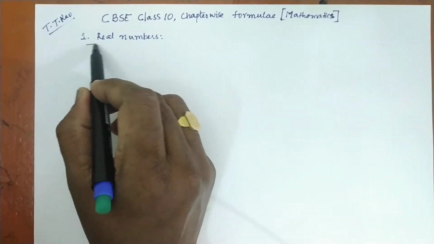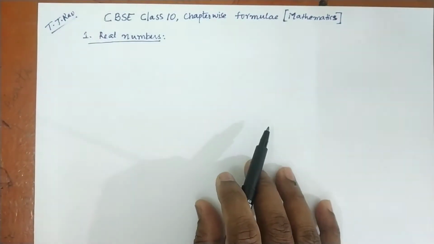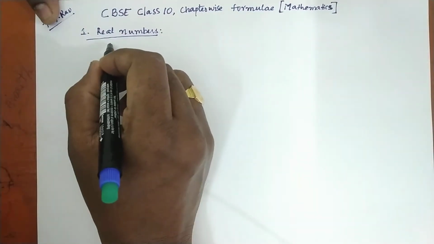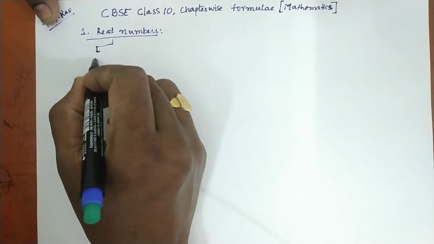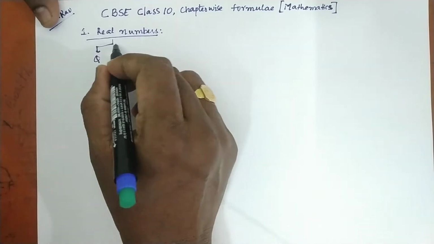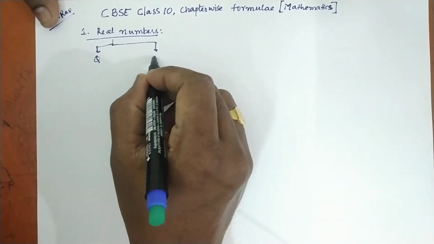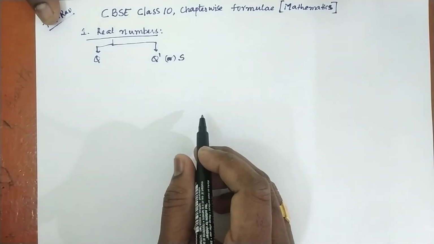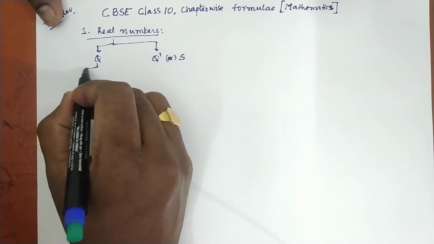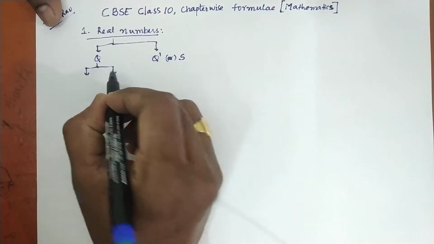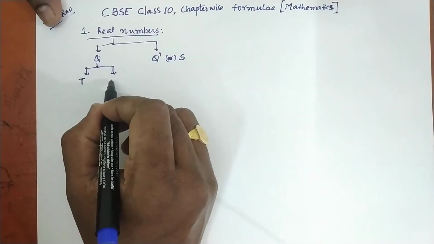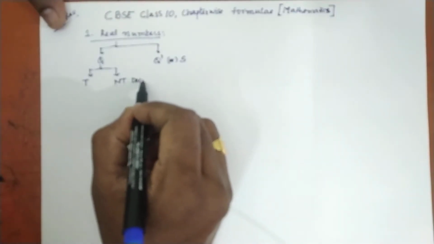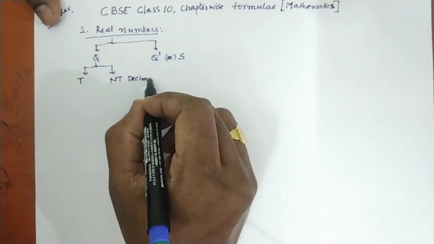So in real numbers, first of all we have to know a few things about real numbers. Real numbers are classified into two types, rational numbers and irrational numbers. Irrational numbers are also called surd numbers, so that is why they are denoted by S. Rational numbers are again of two types, terminating decimals and non-terminating decimals.